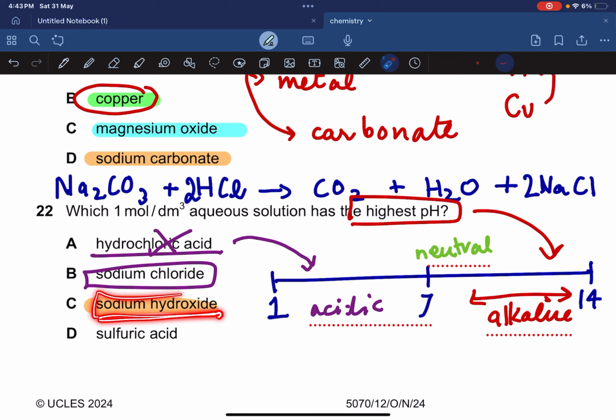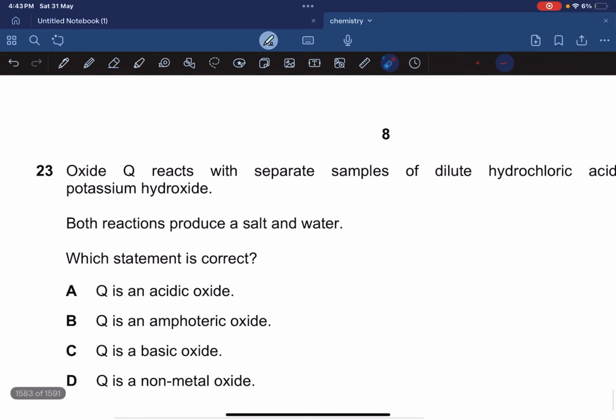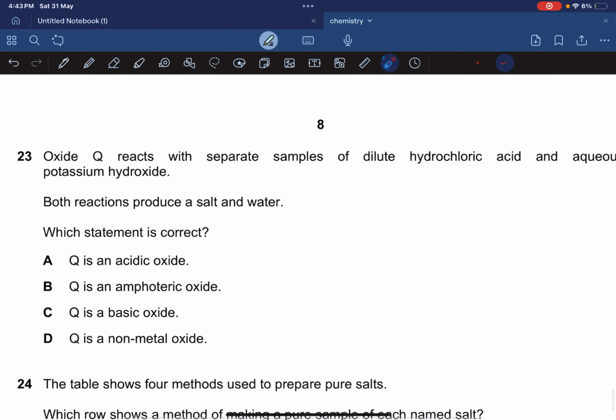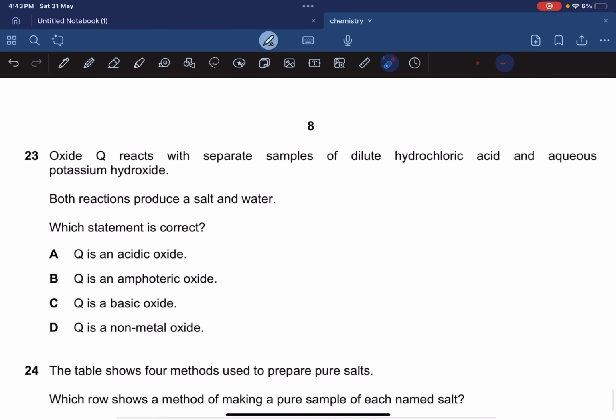This is a very, very strong alkali. It is going to have a high pH above 7. So the answer is going to be option C. And sulfuric acid again is an acid, so it is going to have a pH lower than 7. Moving on, oxide Q reacts with separate samples of dilute hydrochloric acid and aqueous potassium hydroxide.